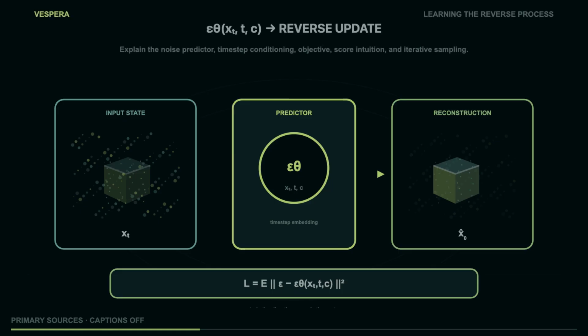The forward chain is fixed. The reverse chain is where learning happens. If the data distribution has been gently blurred by a known Gaussian step, there is a corresponding reverse time distribution.